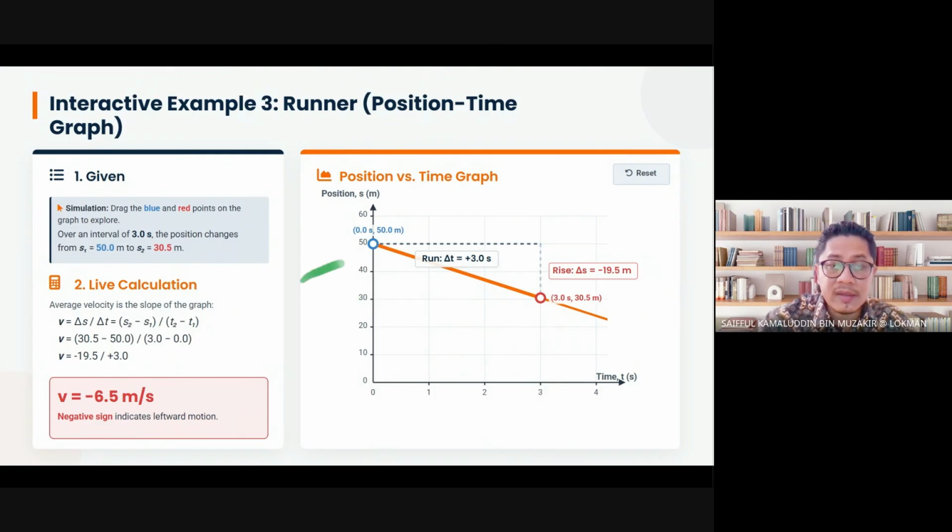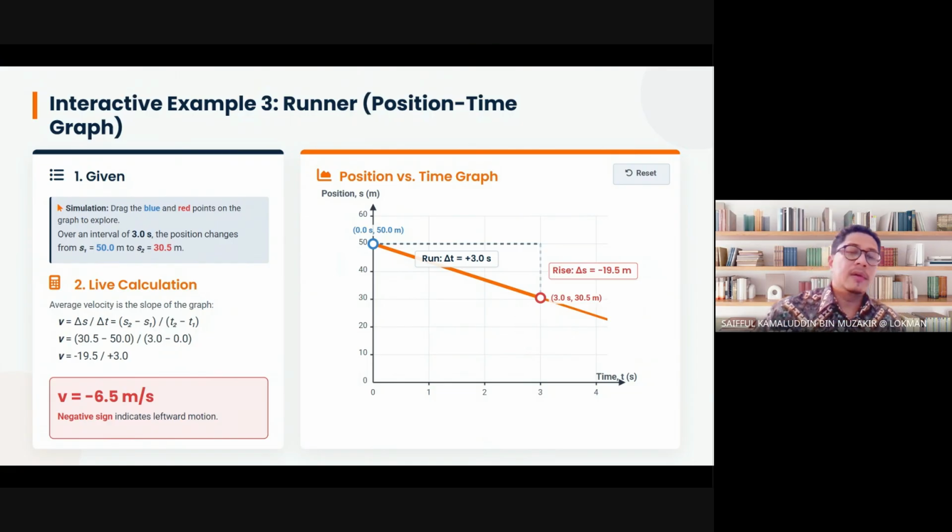This is the initial location, the starting point, which we always write as S1 or Y1. This one is Y2. It doesn't matter what symbol you want to use. If it is the Y-axis, you could use Y. If it is the X-axis, you could use X. Or you could simply use S for displacement. Sorry, this is S2 and this is S1.